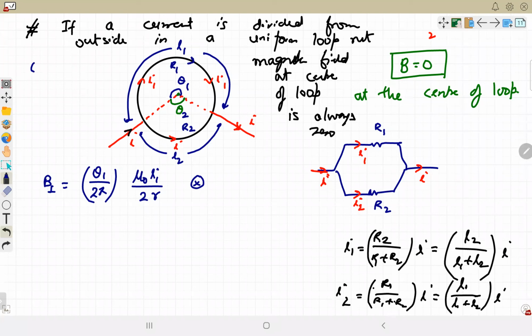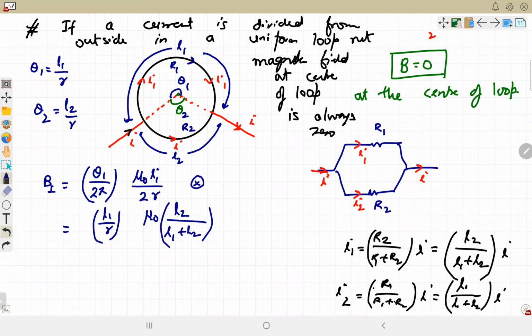And angle is arc length divided by radius, so θ1 is L1 by r, θ2 is L2 by r. Substitute the value of θ1 and substitute the value of I1. θ1 हो गया L1 by r, I1 is L2 divided by L1 plus L2 times I, divided by 2 pi, divided by 2r.